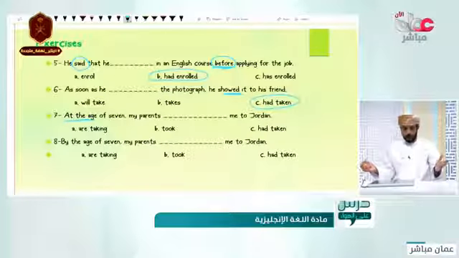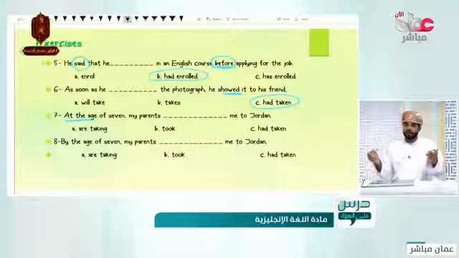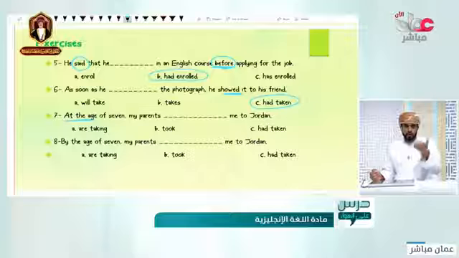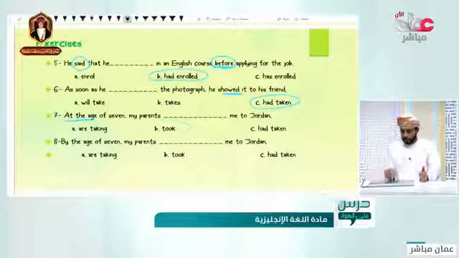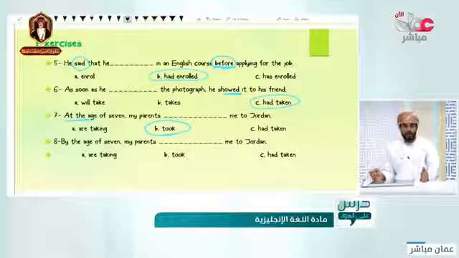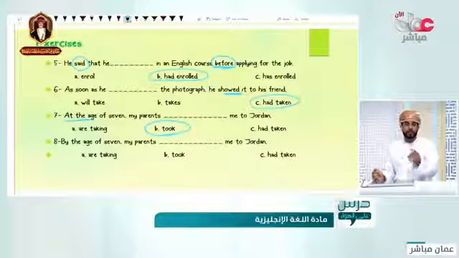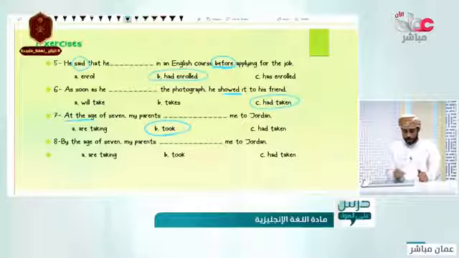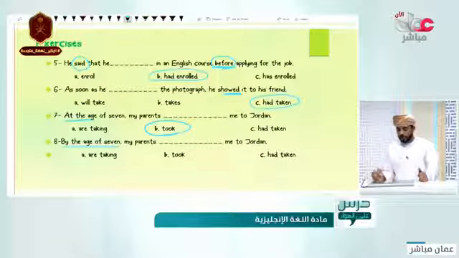No, there are no two actions in here. Something happened in the past and finished. Something happened at the time or at the age. They took me. It is a past simple, because there is one time there in the action. But have a look at the other one. By the time of seven, my parents took me or had taken me to Jordan.